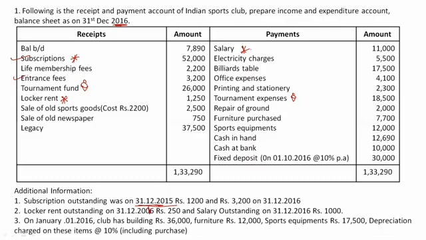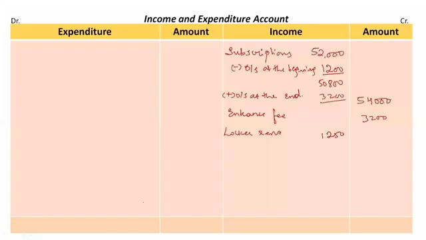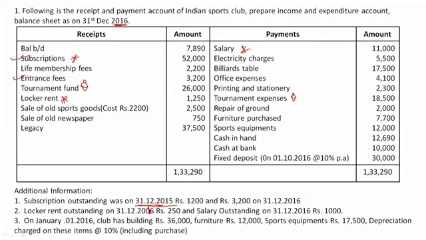Again, this adjustment is related to the current year, right? I need to receive certain locker rent, which I have not received yet, rupees 250. So it will increase my income. Outstanding at the end of the year, rupees 250. So in total, my income from locker rent is rupees 1500. Then, next, come back to the question.